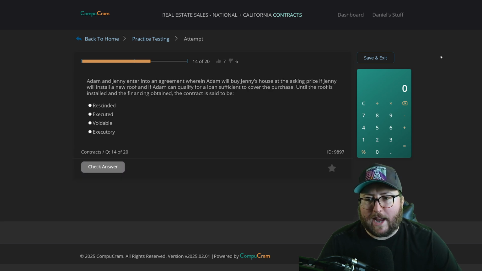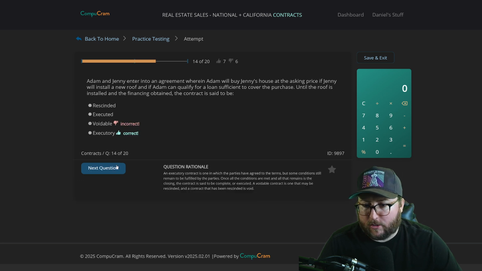Question 14. Adam and Jenny enter into an agreement wherein Adam will buy Jenny's house at the asking price if Jenny will install a new roof and if Adam can qualify for a loan sufficient to cover the purchase. Until the roof is installed and the financing obtained, the contract is said to be rescinded, executed, voidable, executory. I want to say voidable because if they don't do that, then it's going to be void. Incorrect. Oh, okay, that makes sense. You're going to execute the stuff.